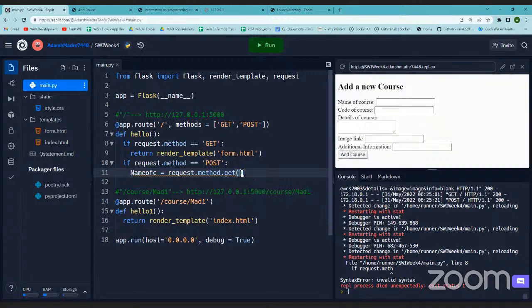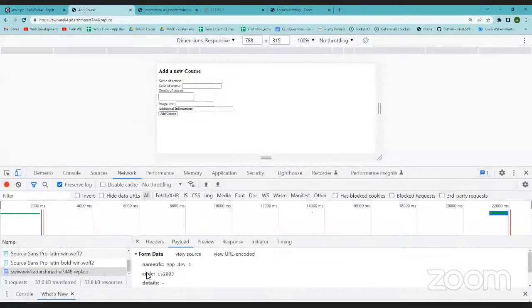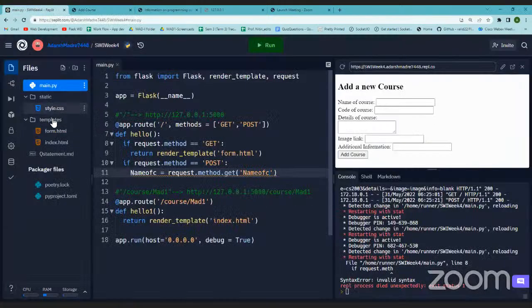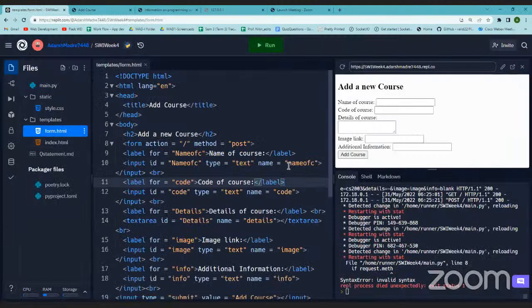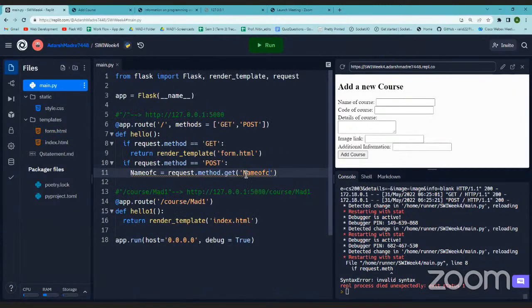Now what do you need to get? You need to provide the name that you have added. What was the name? I guess name of C, same. How to see what was added as a name? You can see from here, payload: name of C in small. So we have to go with small. Just to make sure, we'll go to form.html and see the name. It is small n. So we will go back to our main.py and write it as name of C.